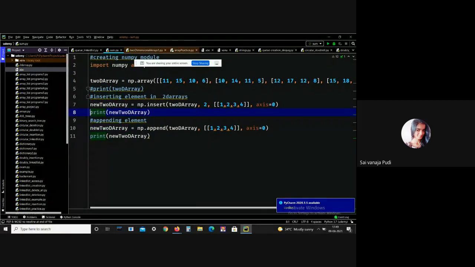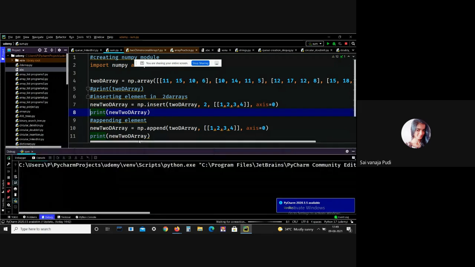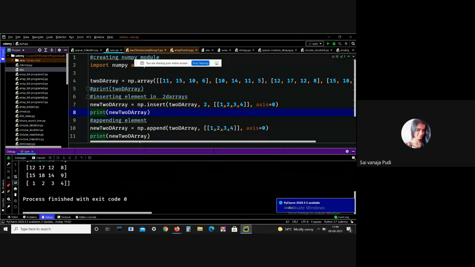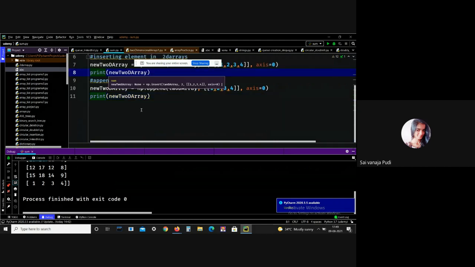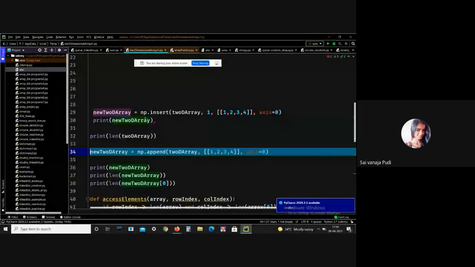Let me comment this. See, this 1 2 3 4 means here I am performing the append operation. Append operation means it inserts an element at the end. It generally appends an element at the last index. This 1 2 3 4 list is added at the last. Okay, this is all about the insertion methods. Let's see what other operations there are.